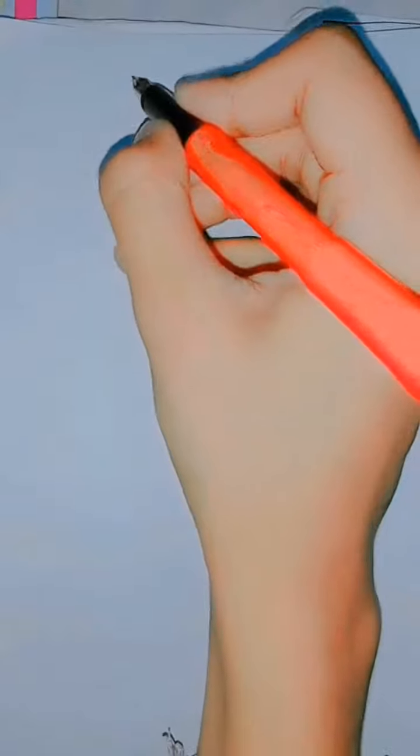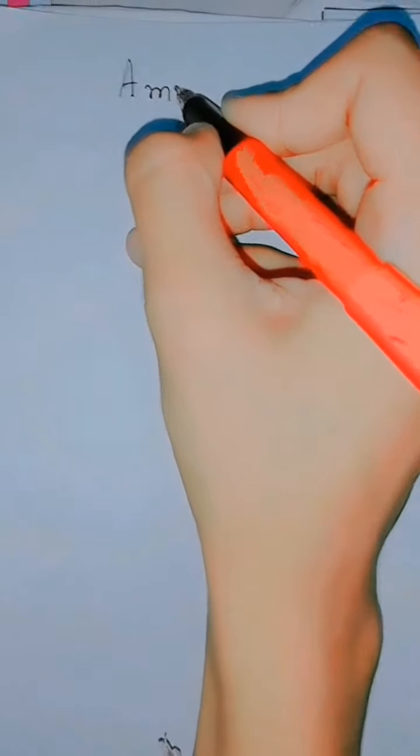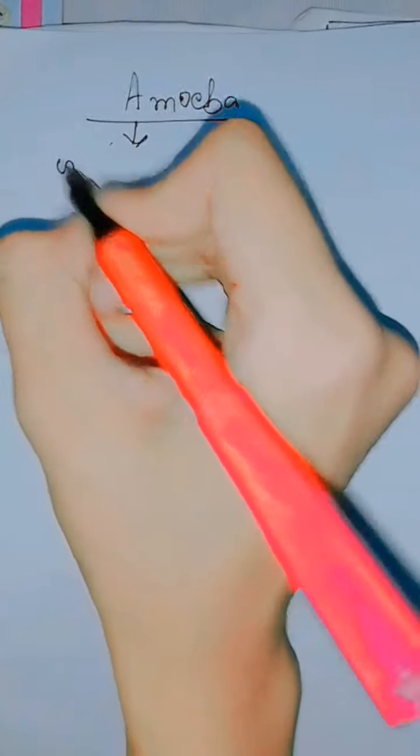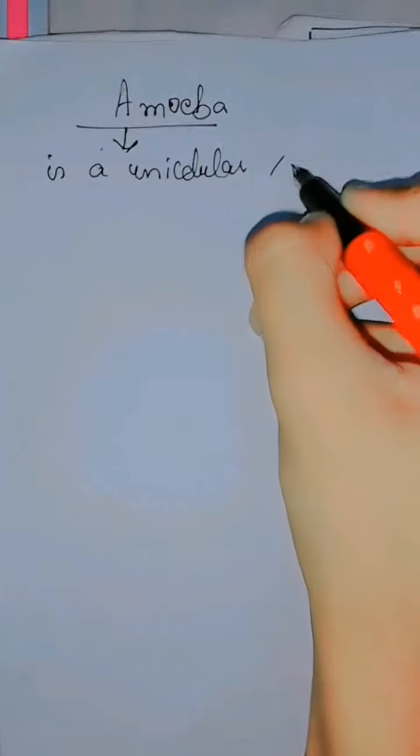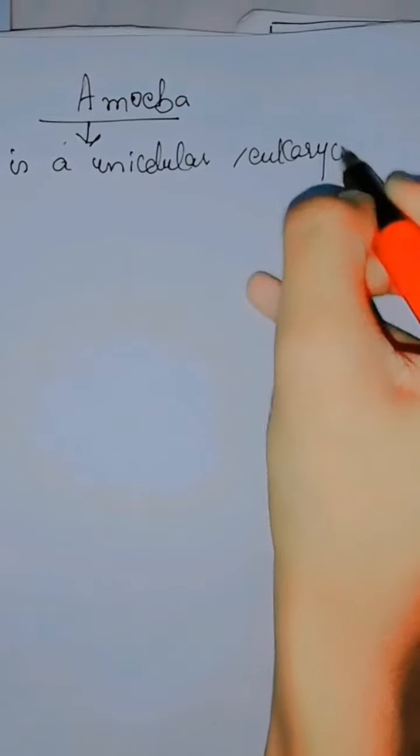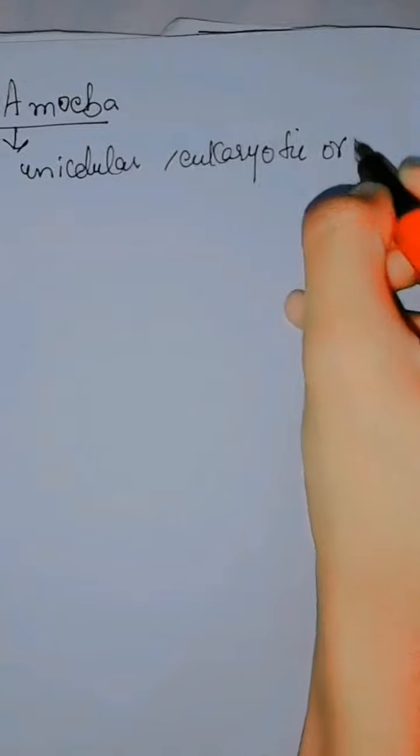Talking about the digestion in amoeba, basically amoeba is a unicellular eukaryotic organism.